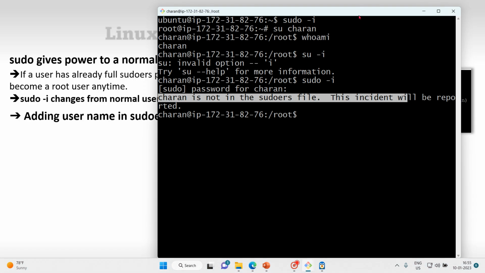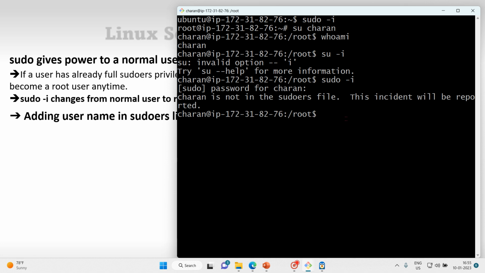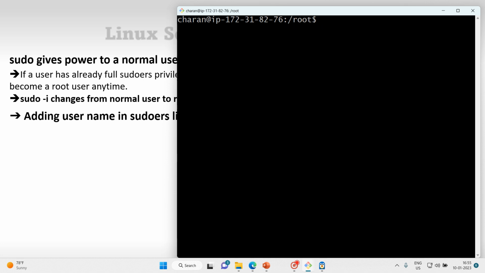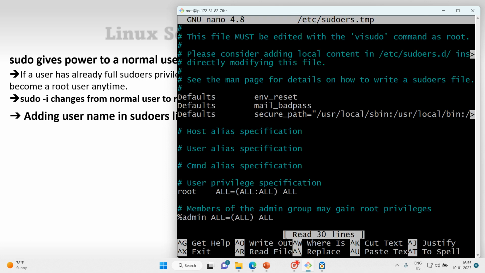So the sudoers list, what we can do is, let's clear this first, then I'll type visudo. Of course, I'm a root user. So let me exit first. I'm not a root user. Let me exit first. Okay, I'm a root user now. Now visudo. So this is the file where you will have the root sudoers.